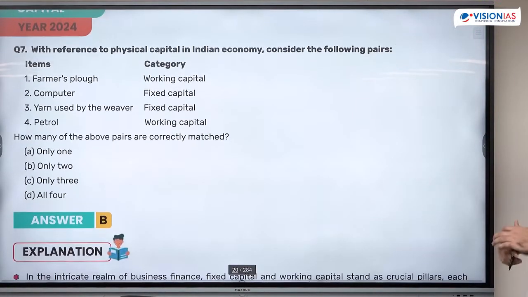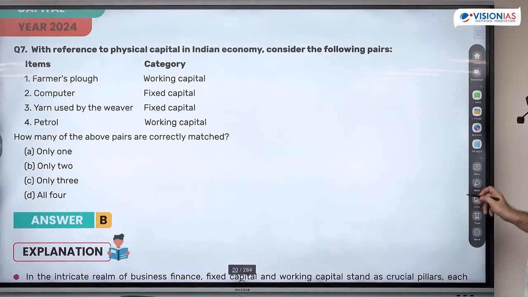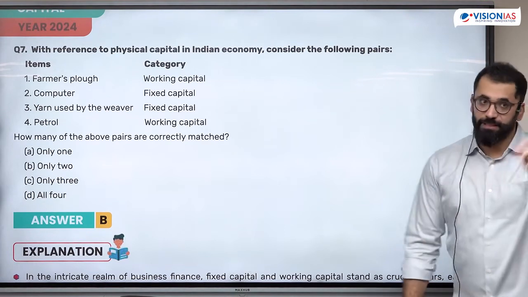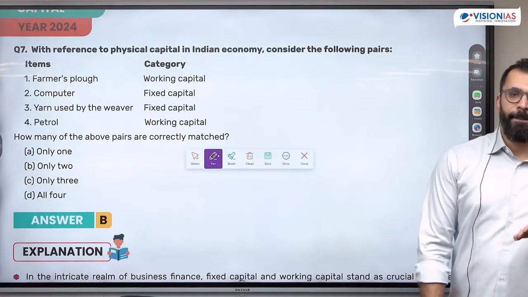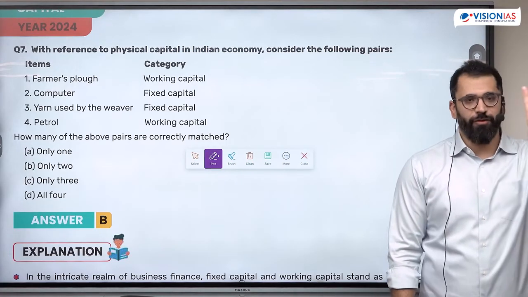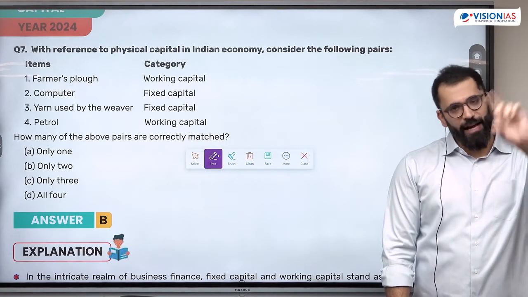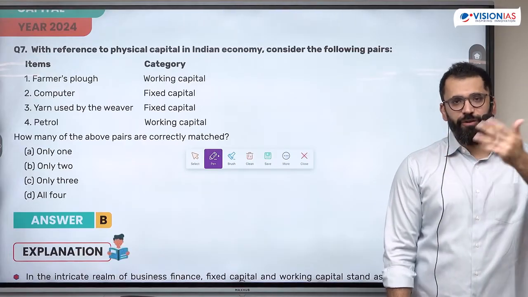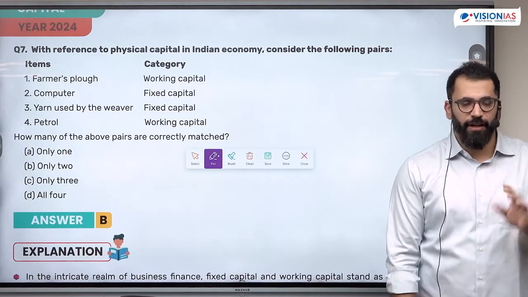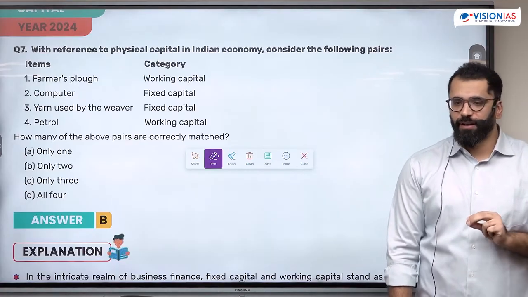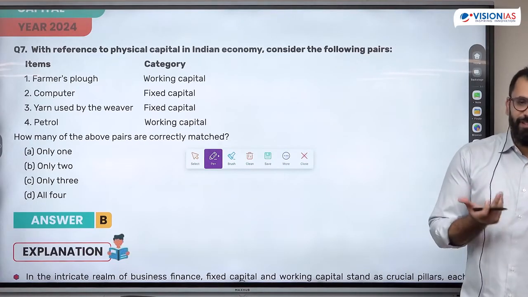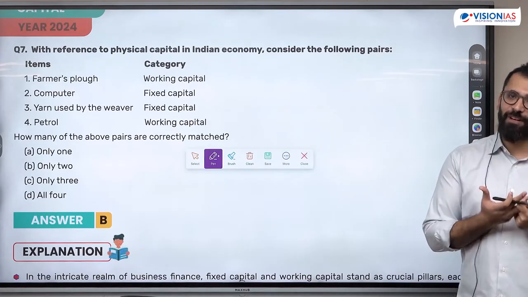A very basic question. With reference to physical capital, consider the following. This is this year. What do you understand by capital? The general definition. There are 4 factors of production. That particular knowledge can help you solve this question. You don't need to know the difference between fixed and working. What is the meaning of capital in factor of production capital? Investment. So capital means investment.